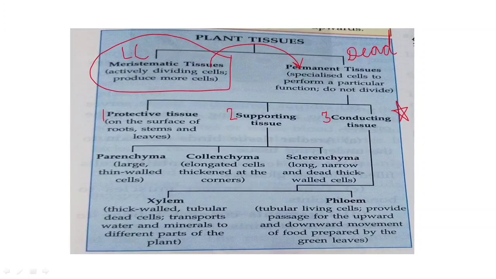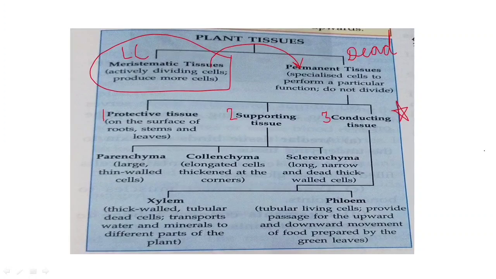If they would not have been present in the plant body, we can't imagine the transportation of any substance, any molecule in the plant body. So that is very important. The conducting tissue of plants is similar to the circulatory system of animals. The conducting tissue is also known as transporting tissue or vascular tissue. Very important word, vascular. Vascular means vessel like, pipe like. Pipe, you know, the water pipe, like that.